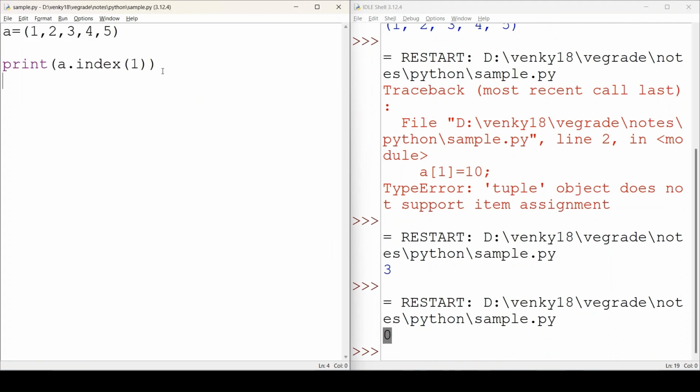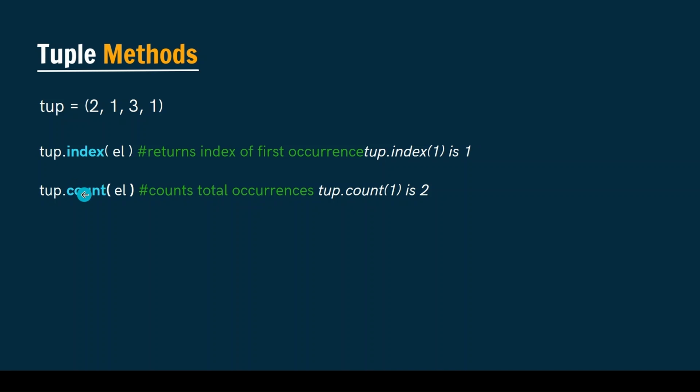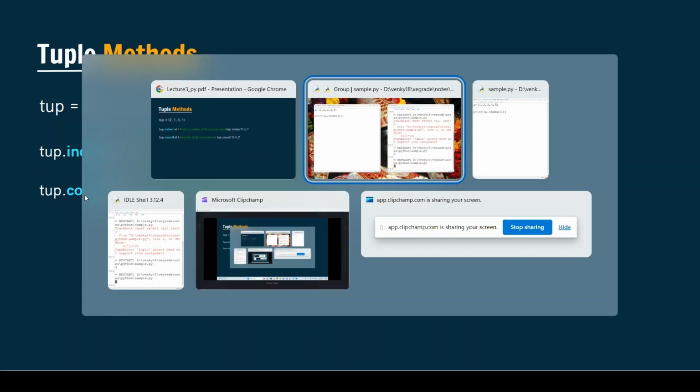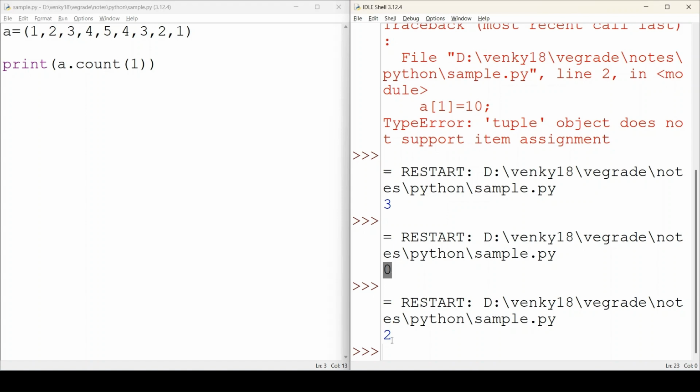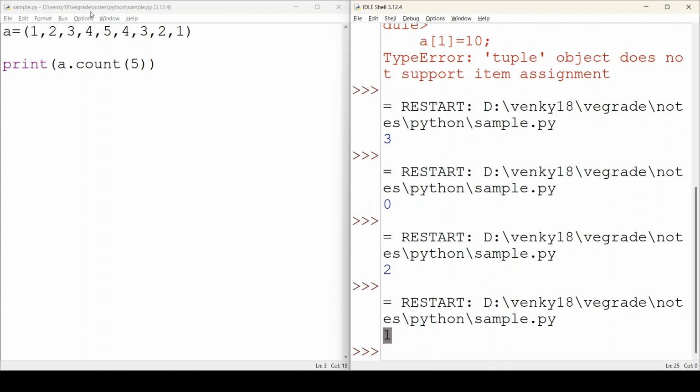Another method is the count method, which is used to return the number of occurrences of a value, nothing but the count of a value. For suppose I'm taking values like this again. Now let us try to count the value of 1. You can see the value 1 occurred 2 times in this tuple. Here you can see 1, right? So let us try to count the value of 5. Yes, 1. Here you can see the value 5 is in this tuple only 1 time, right? So this is the way the count method and index method are used in tuples.